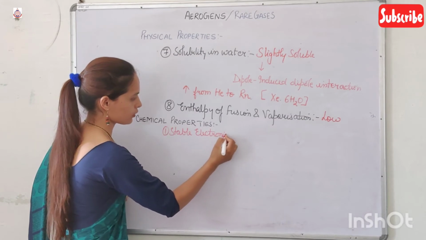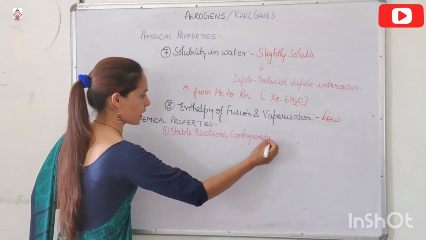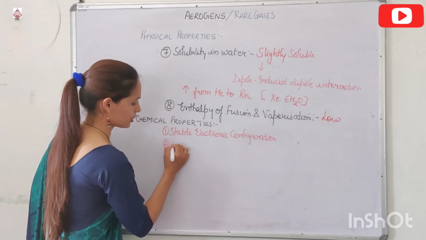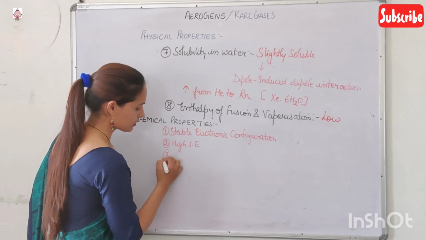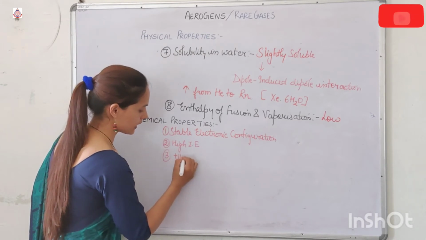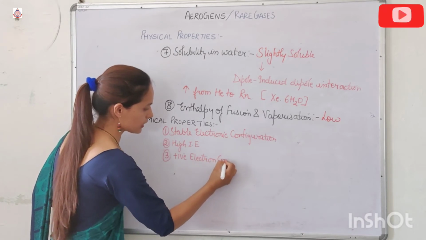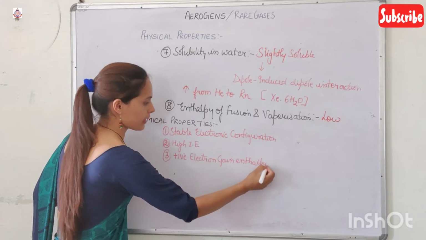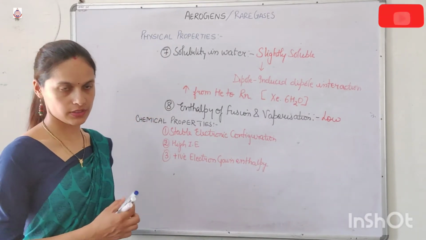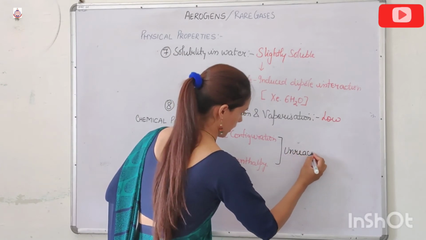Second, very high ionization enthalpy, and third, positive electron gain enthalpy. Because of these three reasons, the noble gases are chemically unreactive.